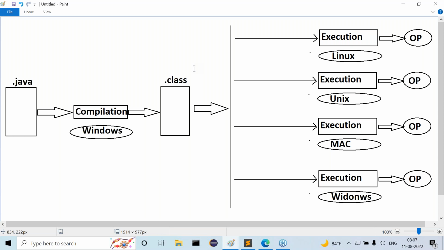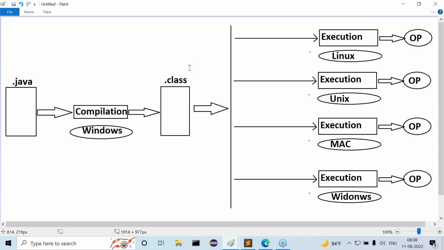Even though we use the same Windows operating system, it is still a platform independent programming language, just by comparing other cases. But if it is mandatory to perform compilation and execution both on a single machine, on the same operating system, then that is a platform dependent programming language. But optionally, we can use the same operating system for execution in the case of Java. So even though we are using the same operating system, we cannot say this is a platform dependent programming language. This is one case. Like this, many cases are available where Linux, Unix, Solaris and MacBook exist. We are trying to execute the program everywhere, not only Windows or including Windows. Okay, this is as per the definition.